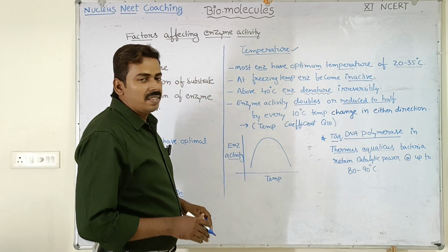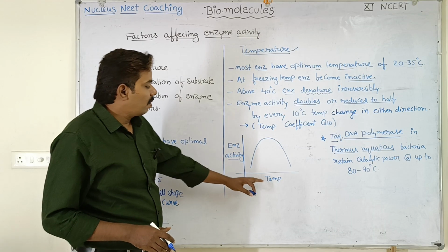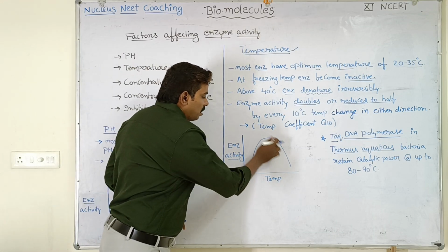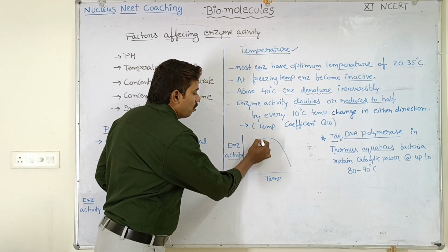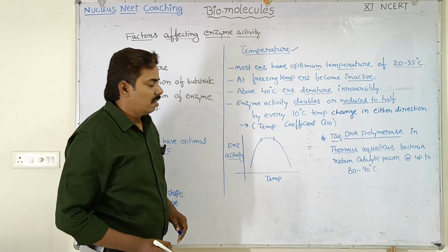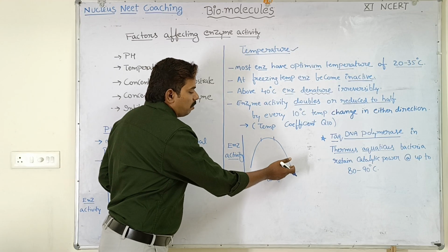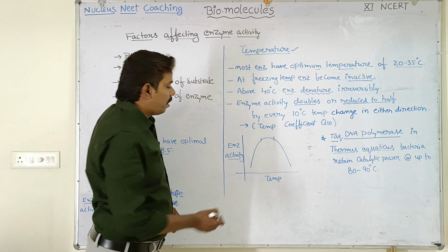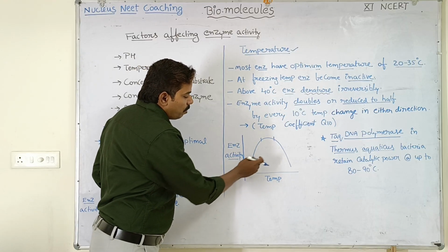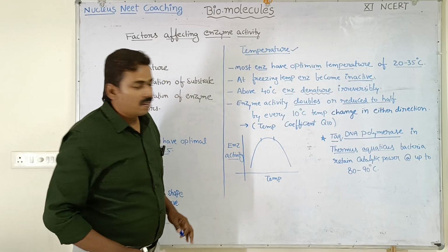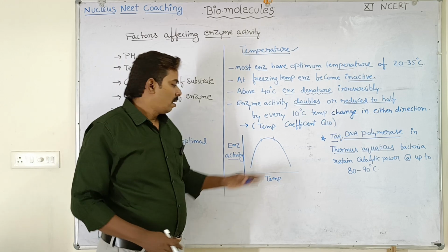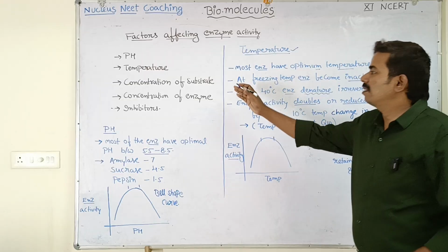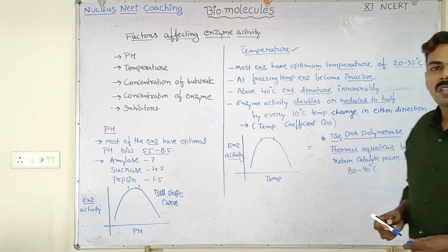Understood? Now if you see the graph, when we plot the temperature on x-axis and enzyme activity on y-axis, you will get a bell-shaped curve. So this range is going to be the optimum temperature range. When temperature increases beyond optimum temperature, enzyme activity is going to decrease. When temperature gets reduced below the optimal temperature, then also the enzyme activity is going to decrease. So here also we get a bell-shaped curve. Okay. So next we will discuss concentration of substrate.